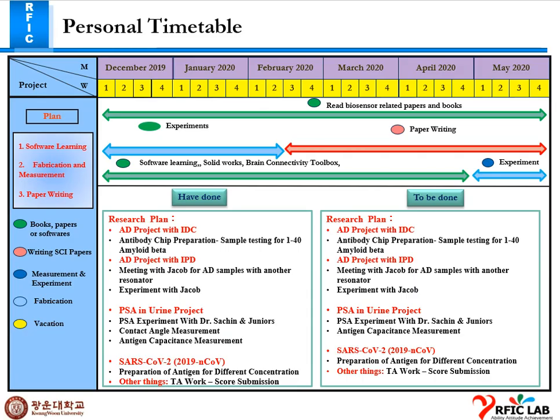Last week for the AD project with the IDC chip, I prepared the chip with antibody for the 1-40 amyloid beta testing of patient sample. For the AD project with the IPD device, I had a meeting with Jacob, prepared some samples with another resonator, and started the experimental process with Jacob.